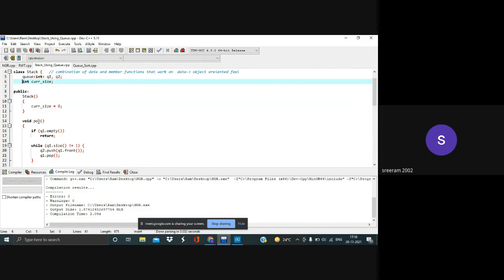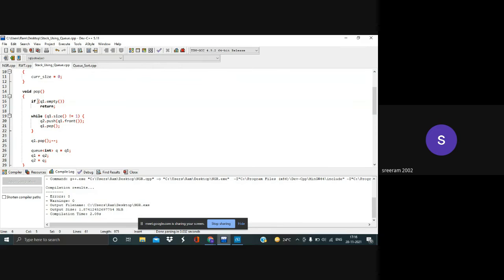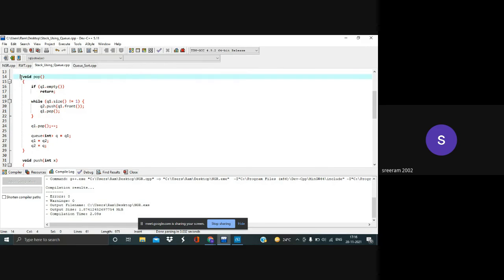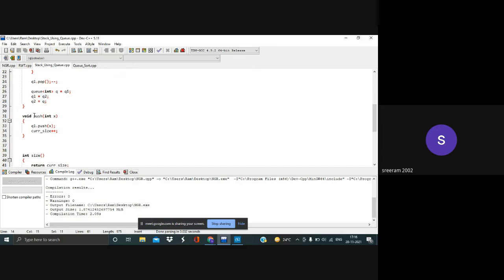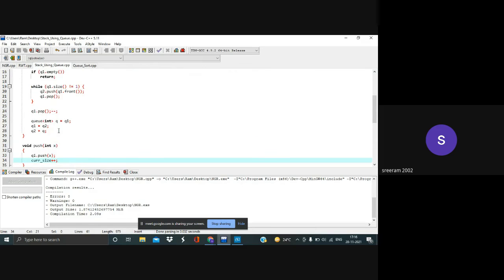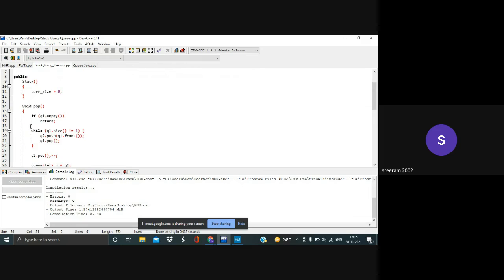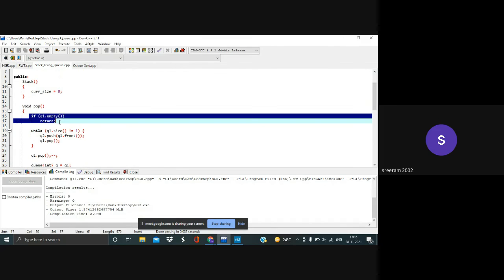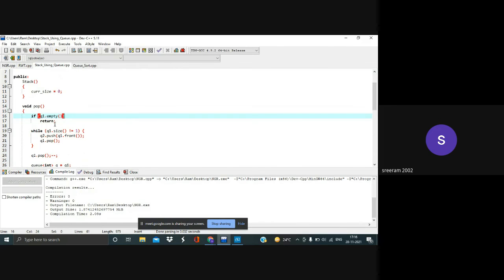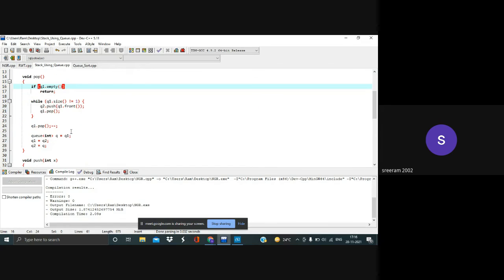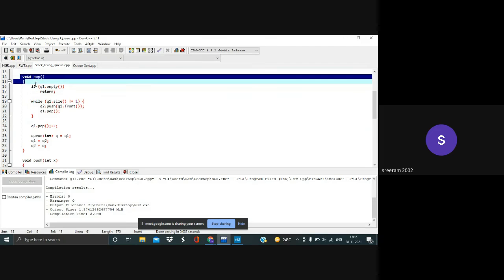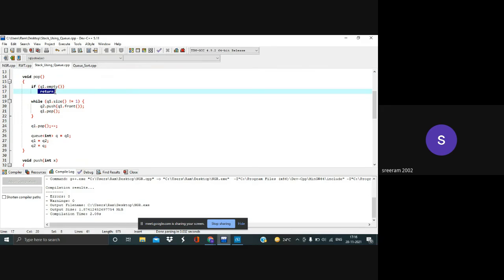And we'll just see how we have implemented this. As told, I'm trying to make pop costly. So push is just this: I'm just pushing it into the queue, and then I'm incrementing the size. But when I say pop is costly, if the queue is empty, there is no pushing and popping whatsoever, so I'll just be returning null. It's a void function, so I can use this return.